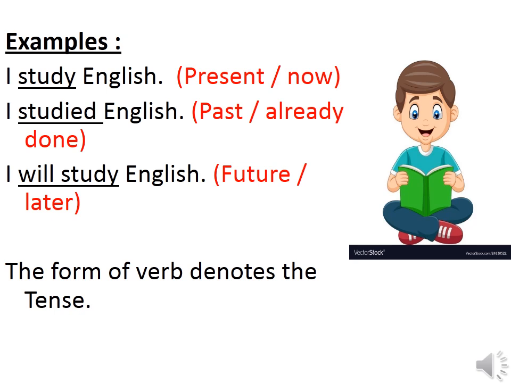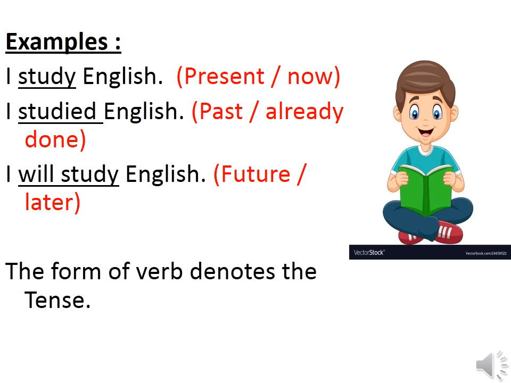When I say I study English, that means the action which is happening at the time of speaking. Let's make some changes with the same sentence. I studied English. When I say I studied English, that means the action which I have already done and finished with it.